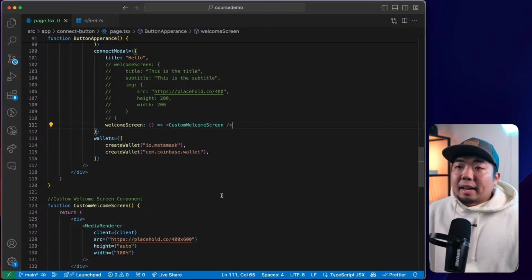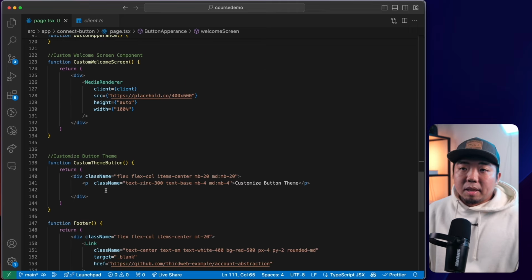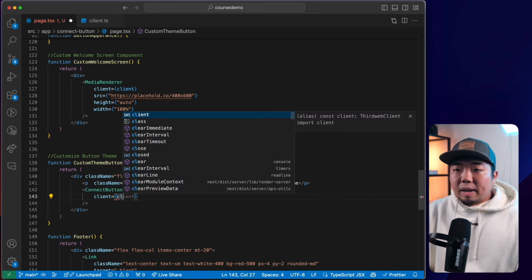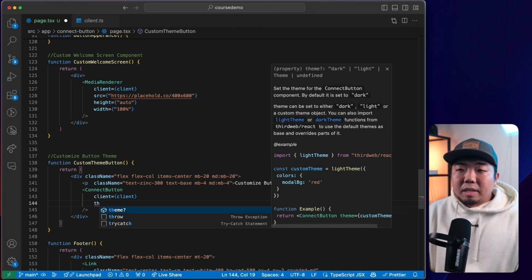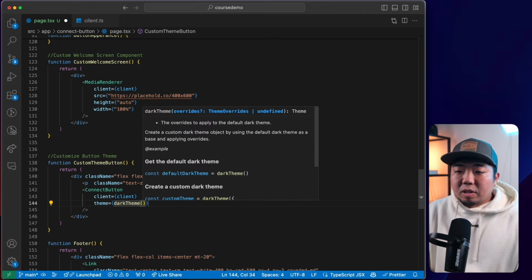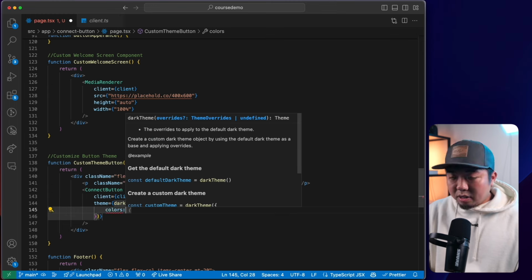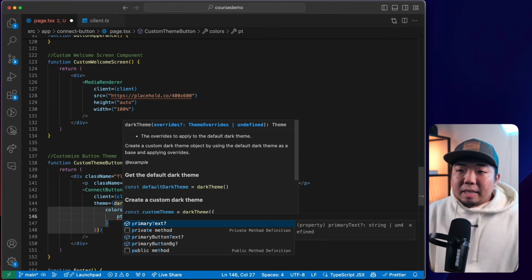So let's take a look back at our code editor here, and we're going to come down to our custom theme button. So we'll just add our ConnectButton again. All right, we add our client here. Now to customize the theme of our button, it's going to be under the themes here, and we have to customize a specific theme. So we have dark themes and we have light themes. So if you're going to configure the dark theme here, you just add the dark theme, and you can change things like the colors. And in the colors here, you can add things like primary text color.